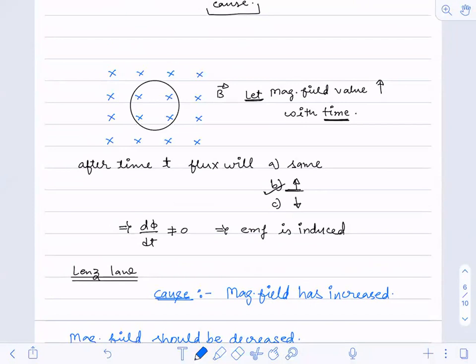What will you do? You have to apply an opposite field, no? Like here, suppose this is a block, and you are increasing this force with respect to time. Now I'm saying that you have to oppose this force. What will you do? You will apply a force opposite to the direction of that force. Simple. So if the magnetic field is going inside and it is getting increased with respect to time, in order to decrease that field, you will induce a magnetic field which is opposite to the direction of B.